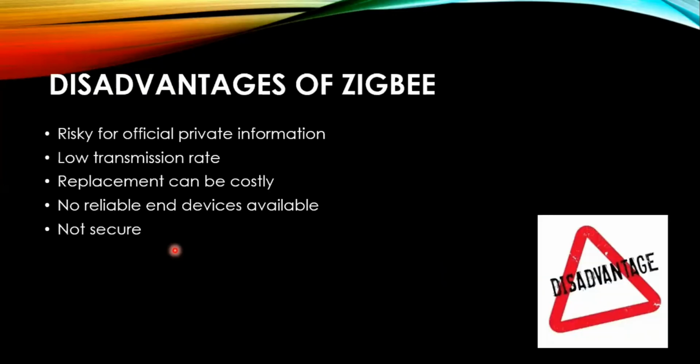Coming to the disadvantages of ZigBee, everything has a bright side and a downside. When talking about ZigBee, the biggest downside of the protocol is that it is highly risky to be used for official private information. ZigBee has a low transmission rate and its replacement with ZigBee compliant appliances can be costly. It does not have many end devices available, and it is not as secure as Wi-Fi based secured systems.